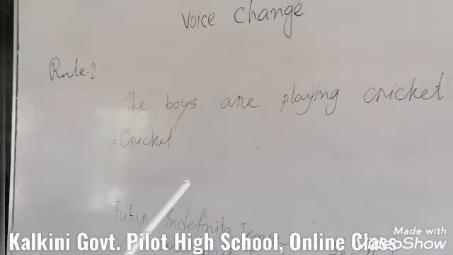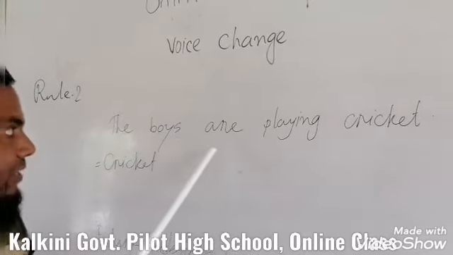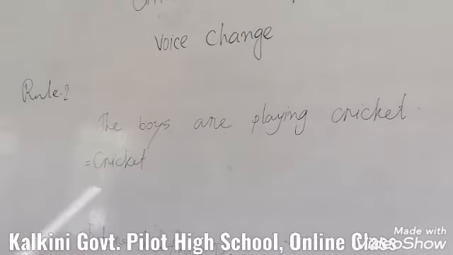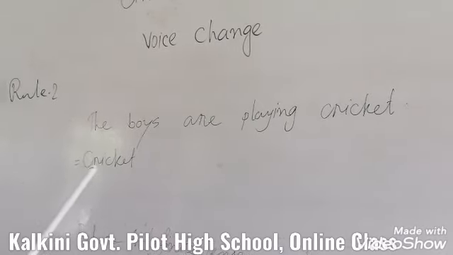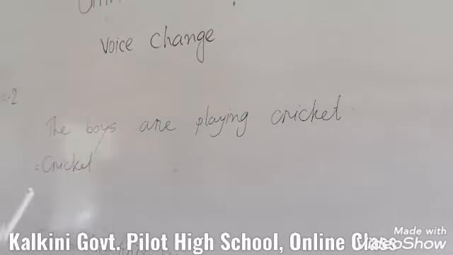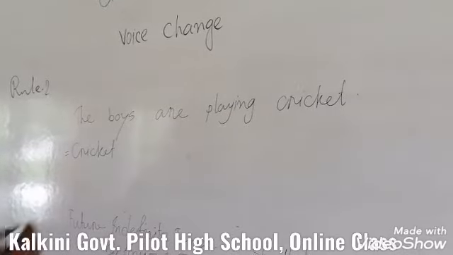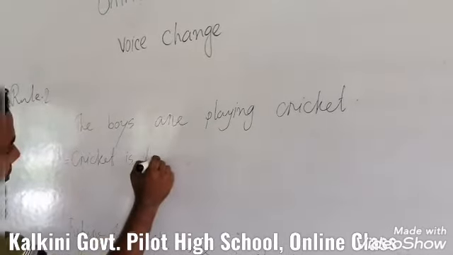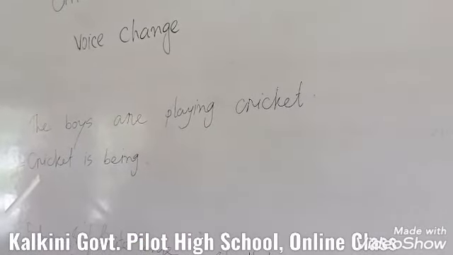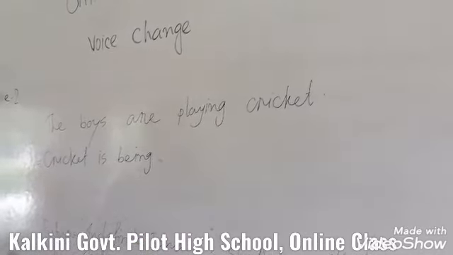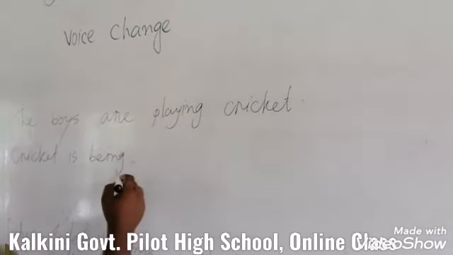Then you know the auxiliary verbs of present continuous tense for voice: am being, is being, and are being. So for cricket as the subject, you have to use is being, because cricket is third person singular.